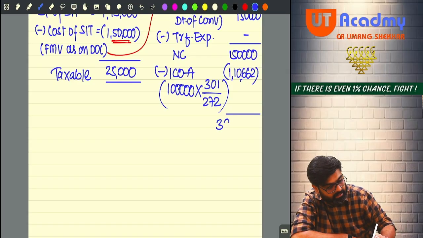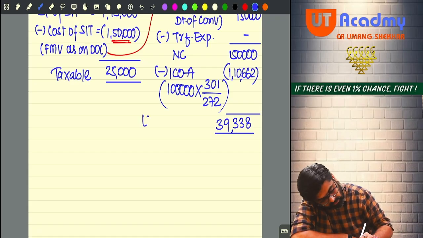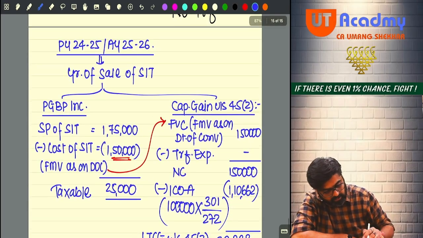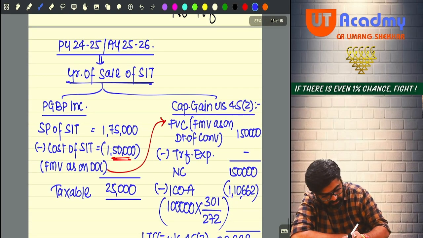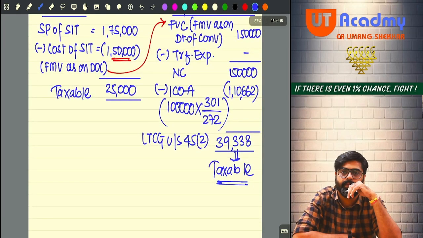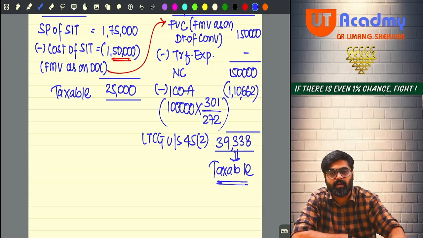So you will get 39,338. Can I say this is long-term capital gain which you computed under section 45(2)? Now this long-term capital gain will be taxable. In which year? In the year in which the stock in trade is sold, meaning 24-25. Even this will be taxable. Everyone understood this much?